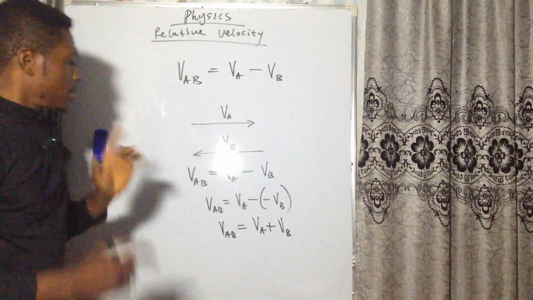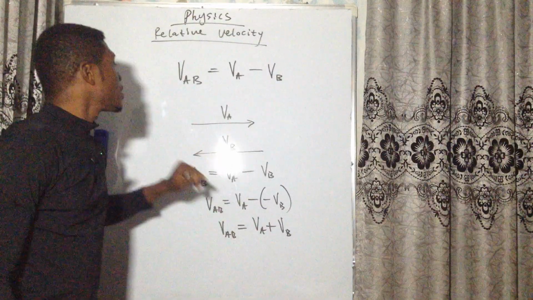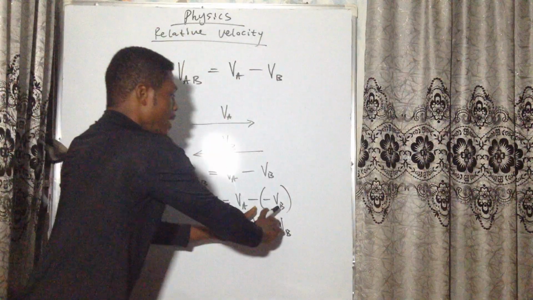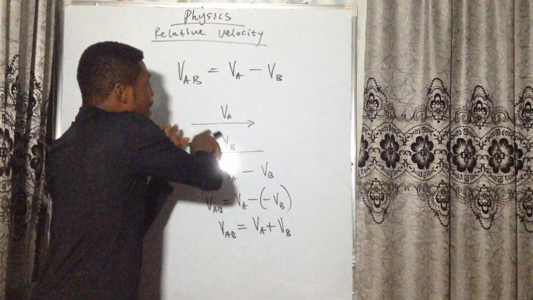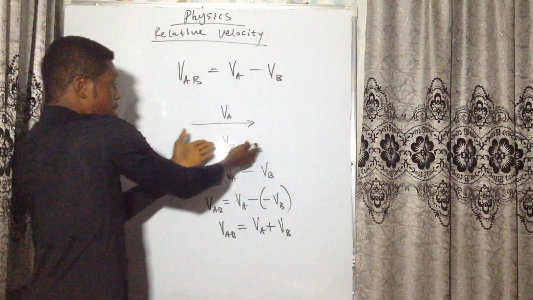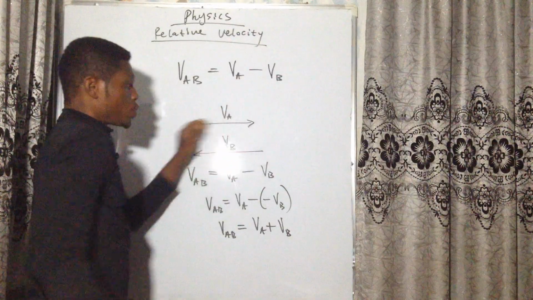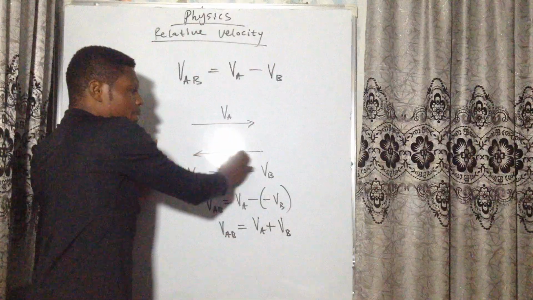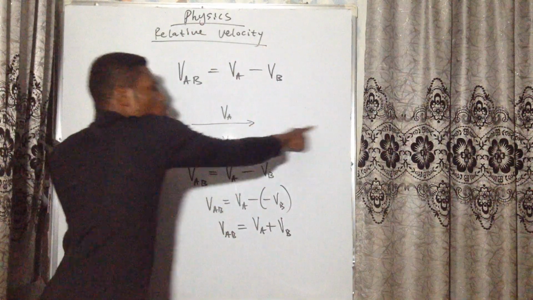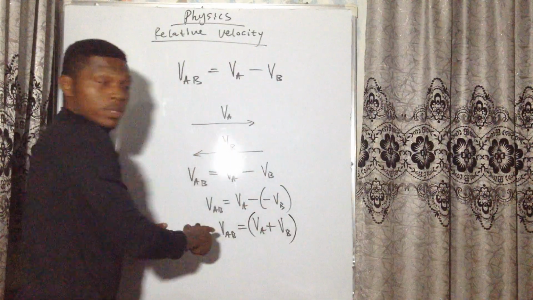So this is the velocity of A with respect to B. It means that the person in the other car will see a combined velocity in the opposite direction. Remember, with respect to you, he or she is moving in the negative direction. So he or she will see you moving in the opposite direction. That is why this combined velocity is plus. Do you understand?